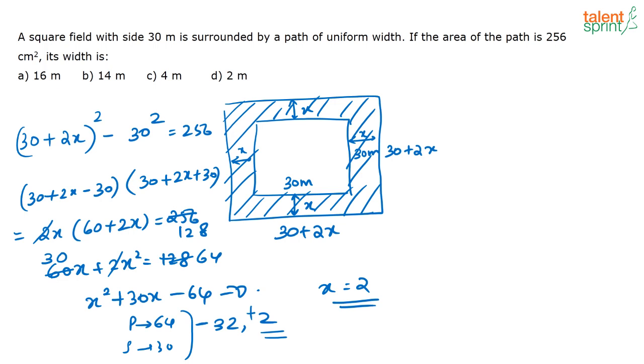See, actually, one way of doing it is like this. The other way, you can actually check out with the options also, if you feel that is a faster way to do. Correct answer is option D, that is 2 meters.